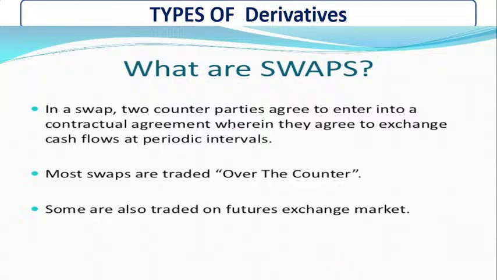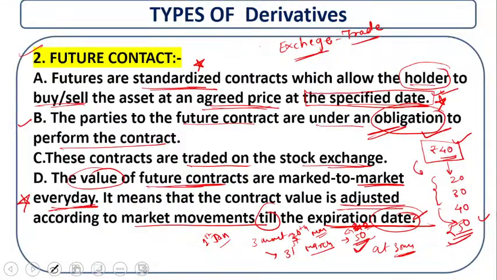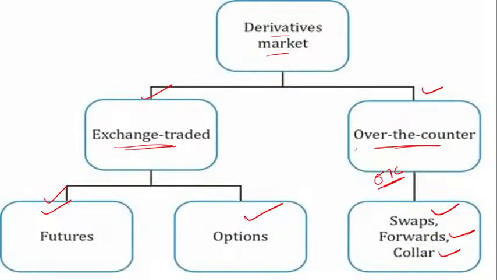Now, what is a swap? A swap is where two counterparties agree to enter into a contractual agreement in which they exchange cash flows at periodic intervals. Most swaps are traded over the counter.